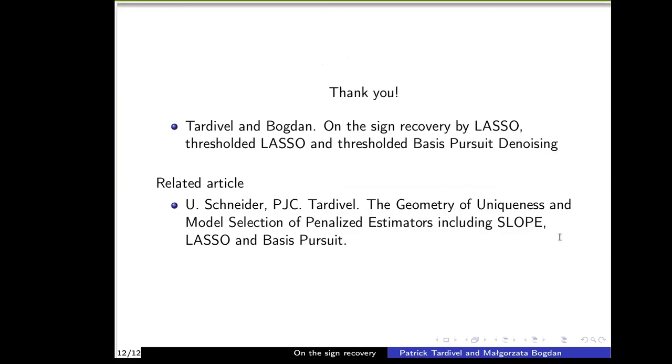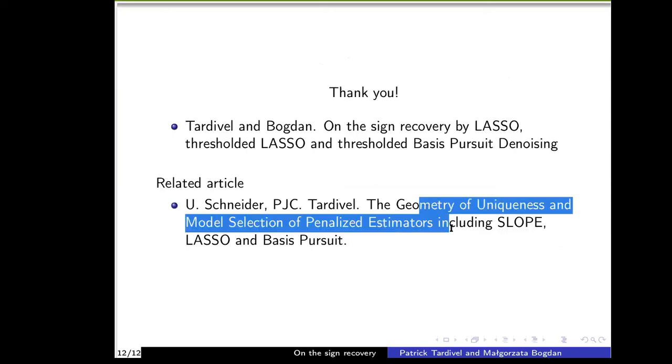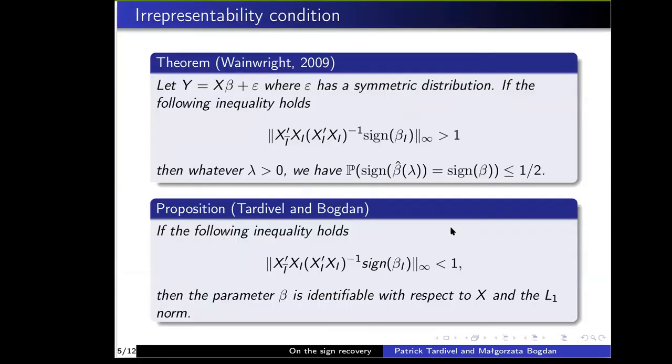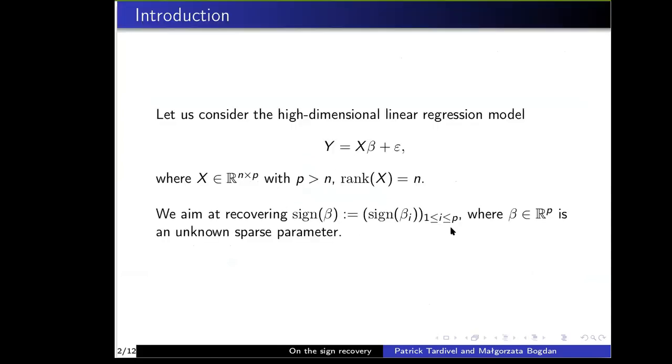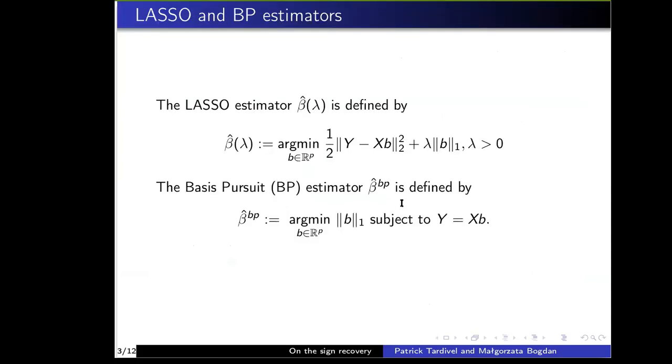In particular, in this last article, you may find first a necessary and sufficient condition for uniqueness of lasso, a necessary and sufficient condition for uniqueness of basis pursuit.